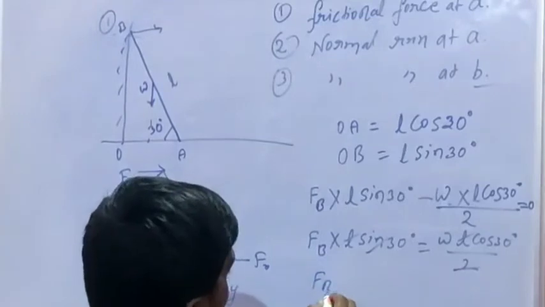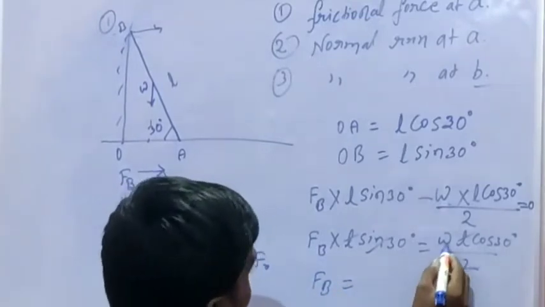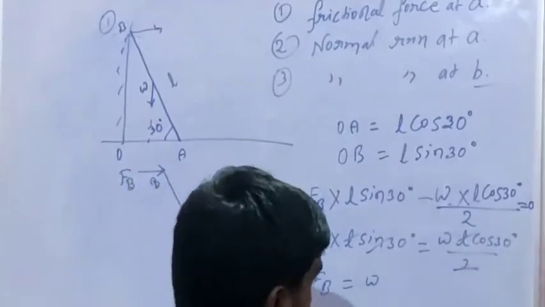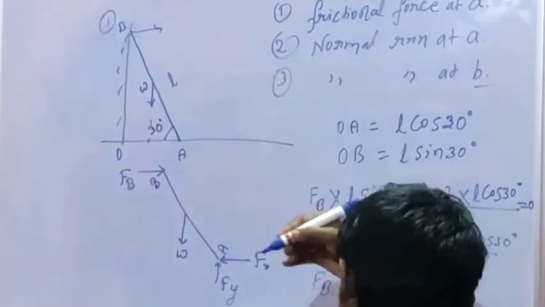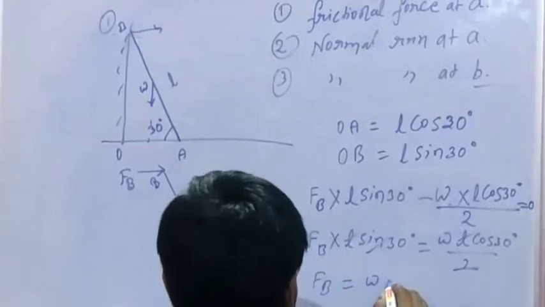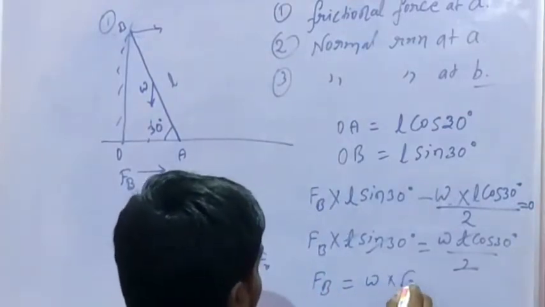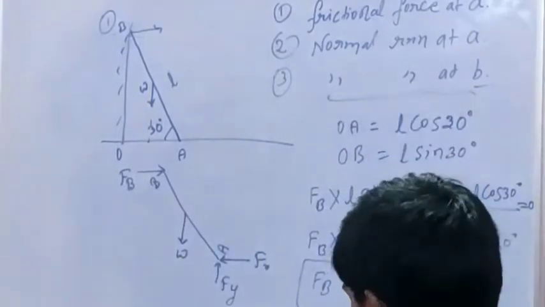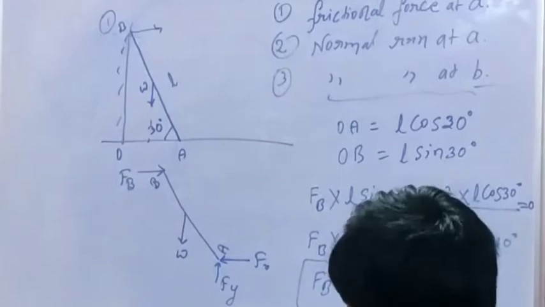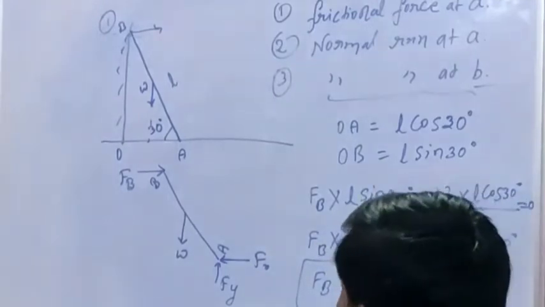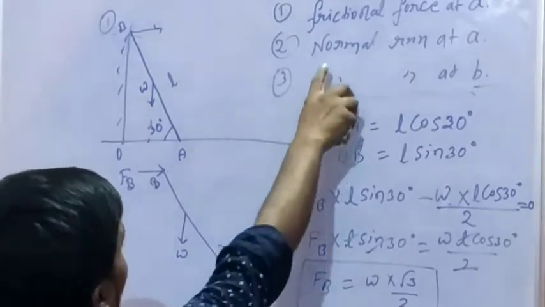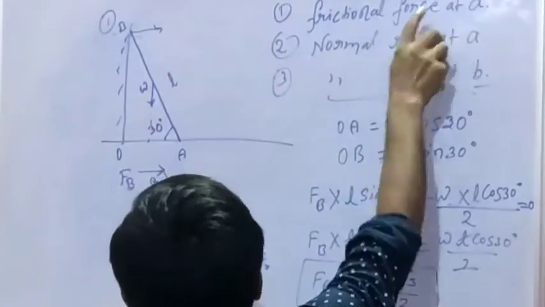Now FB is equal to W times root 3 by 2, which means the normal reaction at B is root 3 by 2 W. Now we have to find the frictional force at A.